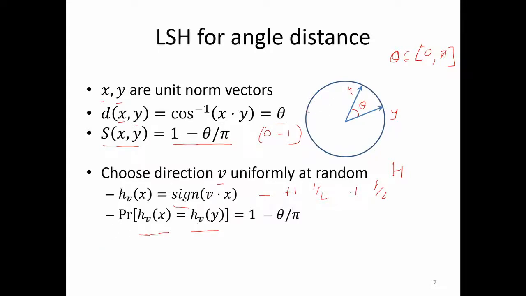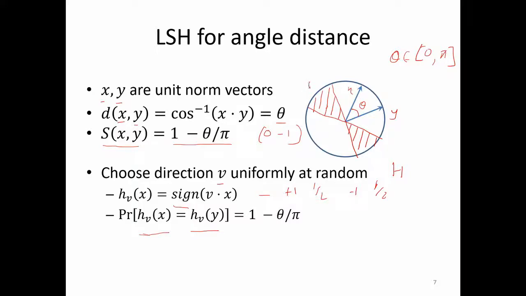Now consider the line perpendicular to this and the line perpendicular to this. You can see that these are precisely the vectors lying in these spaces. I'm just giving you a visual proof here.